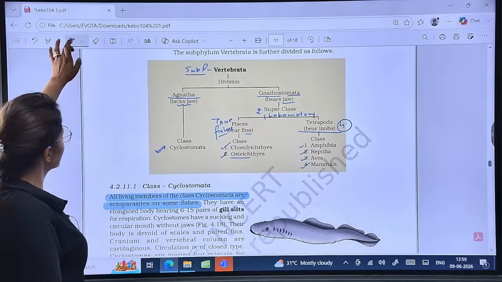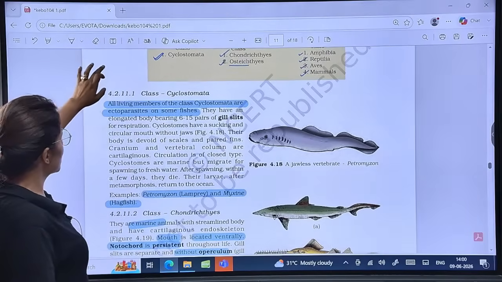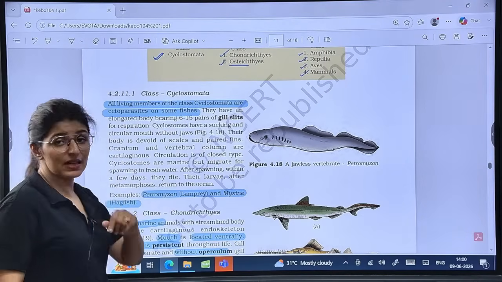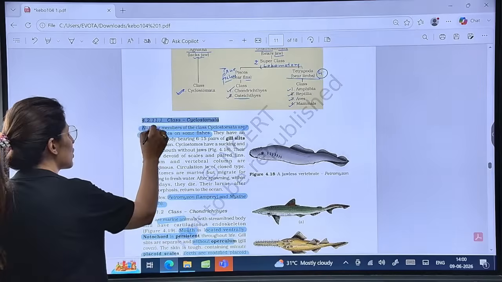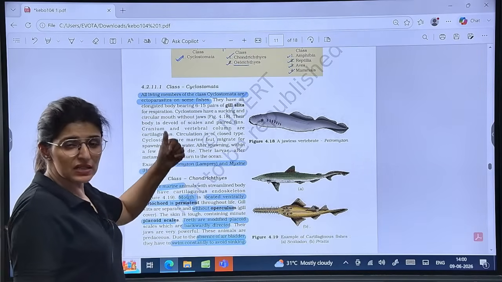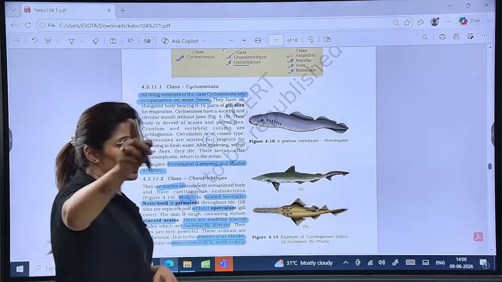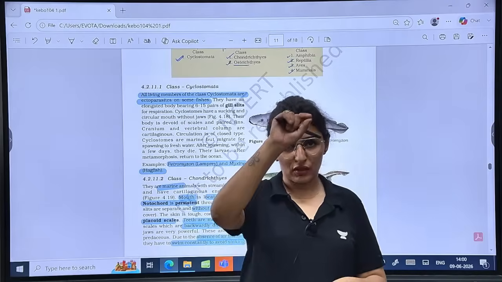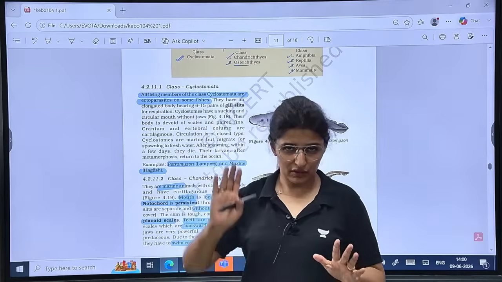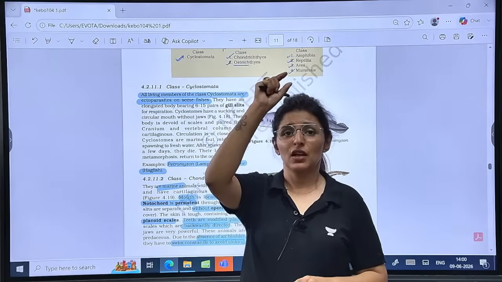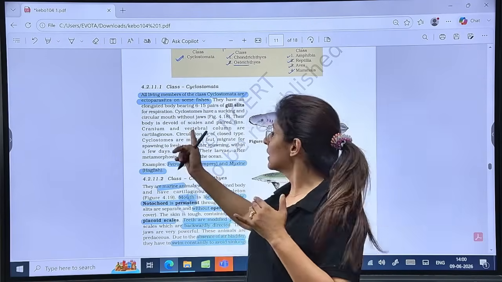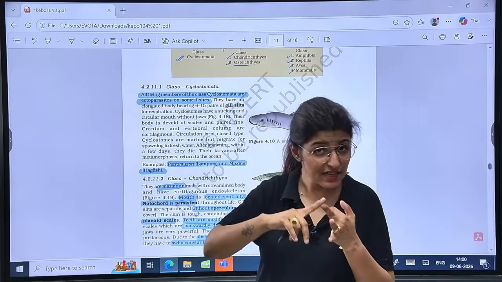Is this point clear? Now, talking about Cyclostomata, all living members of the class are ectoparasites on some fishes. The word is 'all' here. How many pairs of gill slits? 6 to 15 pairs. Another exercise that we are going to do in your book, or separately in your copy: make 3 columns. We are going to write down the number of gill slits in Cyclostomata, then in Chondrichthyes, and then in Osteichthyes.